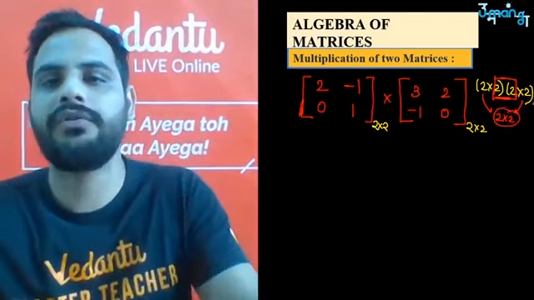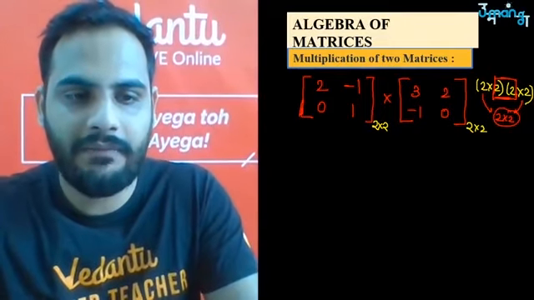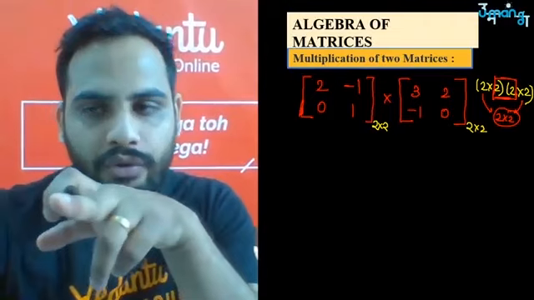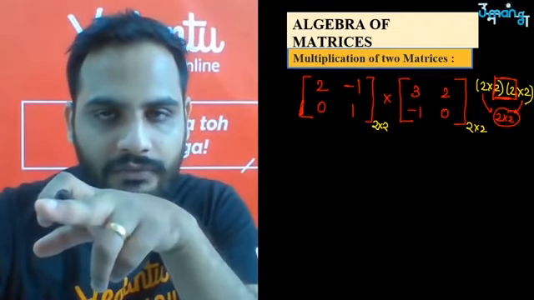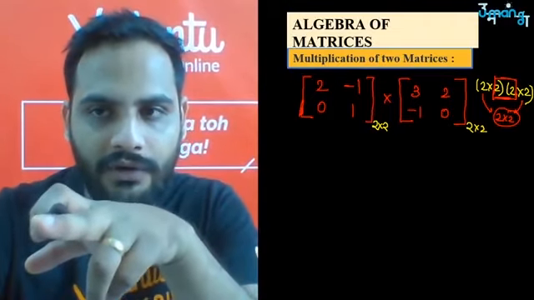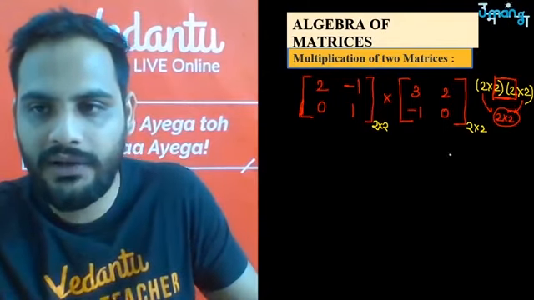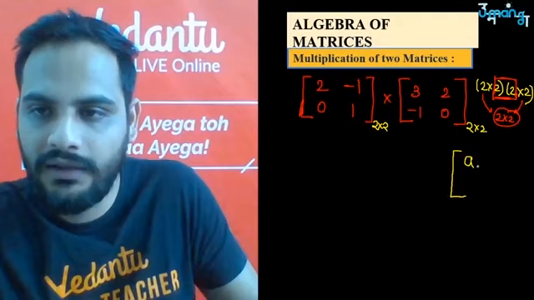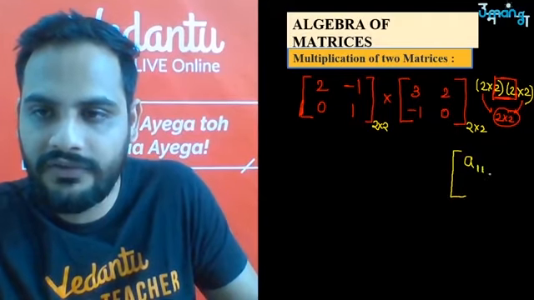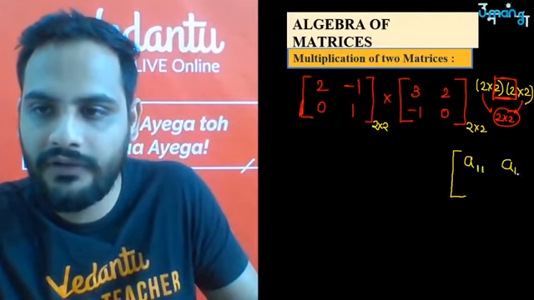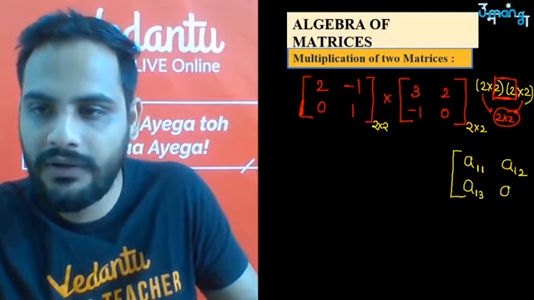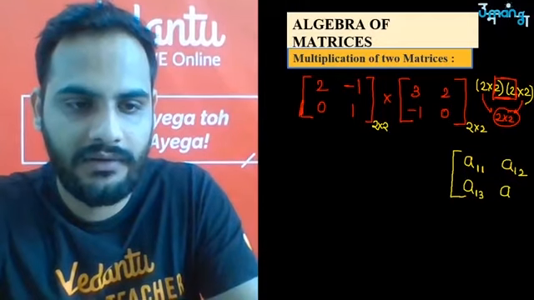Okay, अब how do you start with the multiplication? Remember क्या करना है start करने के लिए? First याद रखना कि I now know that the order of the resultant matrix is 2 by 2 matrix होगा. Order of the resultant matrix will be 2 by 2 है ना. So how will a 2 by 2 matrix look? A first row first column, A first row second column,